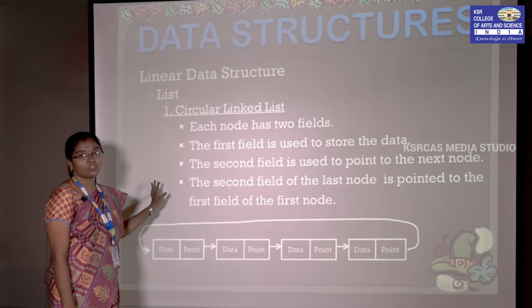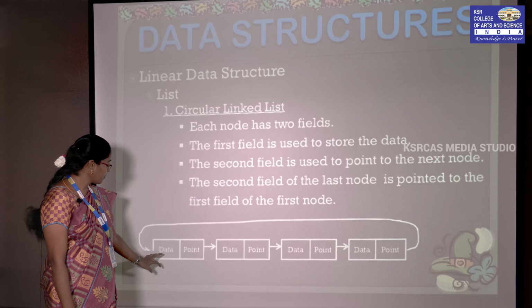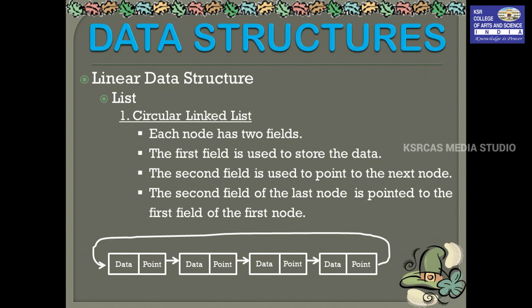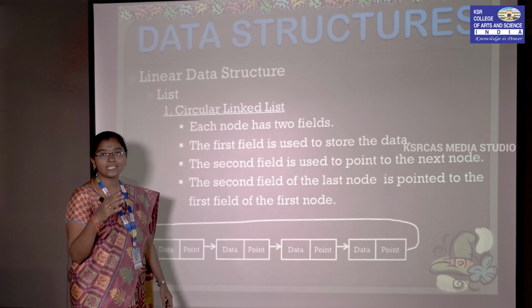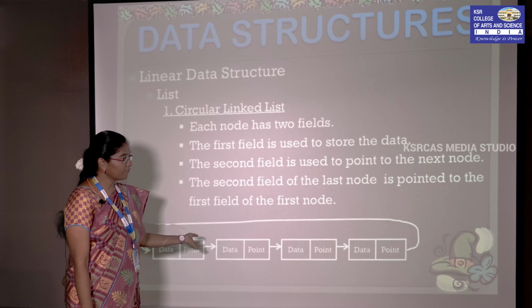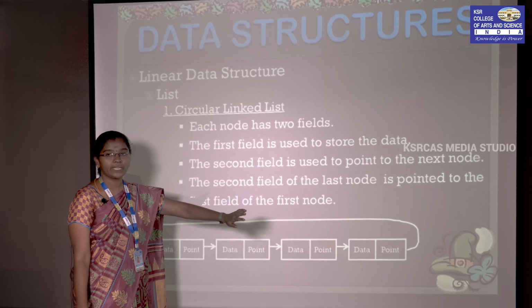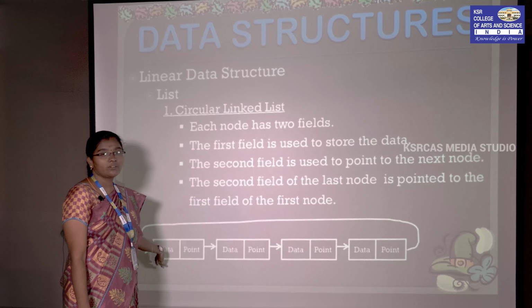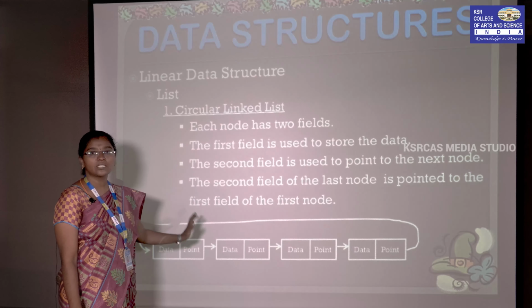So this is a circular linked list. Here each node has two fields. The first field is used to store the data and the second field is used to point to the next node. So the second field of the last node should point to the first node, which indicates that the list is in a circular motion. After the last node it should not end; again it will point to the first node, which indicates that it is in circular motion.